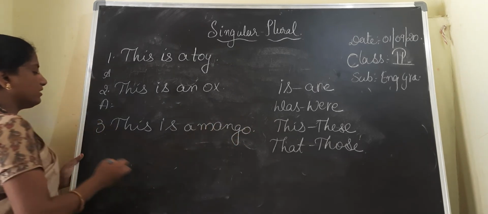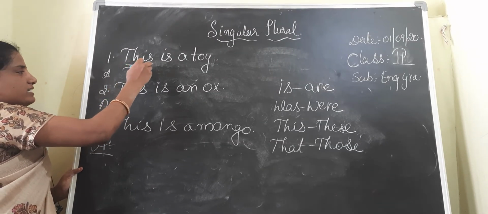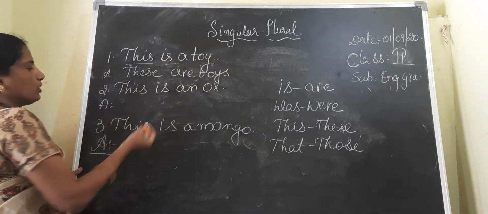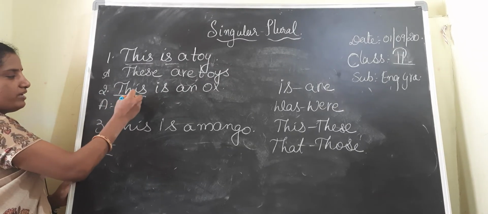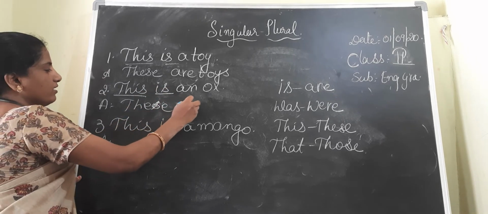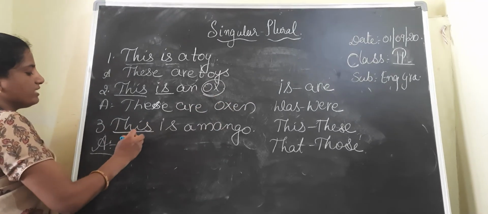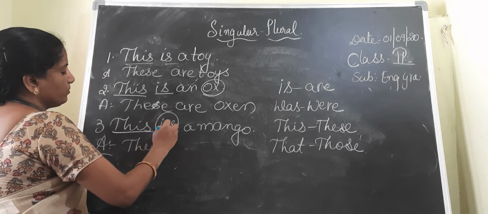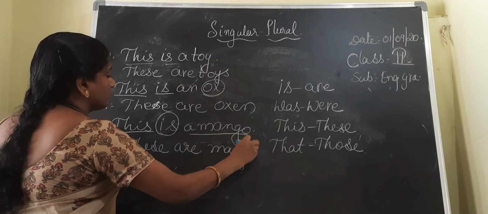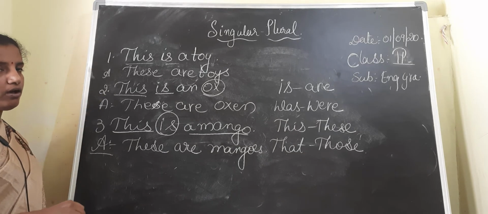Now I am writing the plural form of the given sentence. This plural, what we have discussed: these are toys. Again, this plural, what I have told you: these; is plural are; and ox plural oxen. Okay children, this plural these, is plural are, a mango plural mangoes.